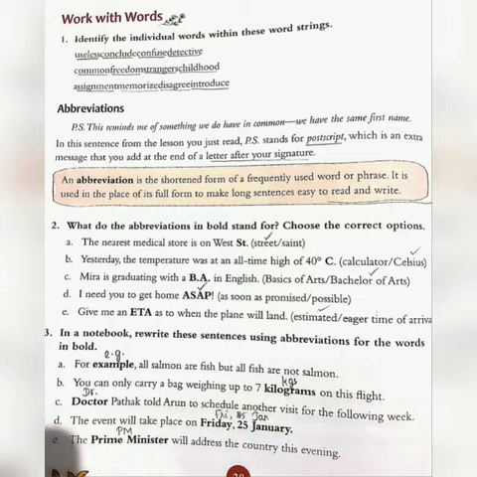You have to rewrite it in the abbreviated form. How can you write it? EG. EG stands for example, isn't it? Next, you can only carry a bag weighing up to 7 kilograms on this flight. Here, kilograms, kgs.